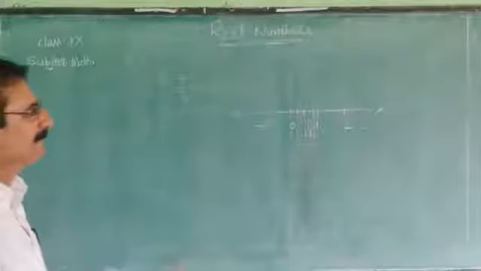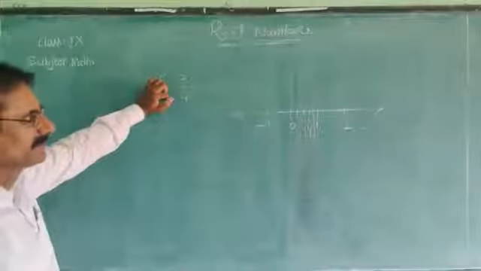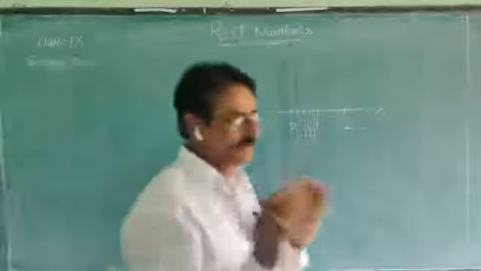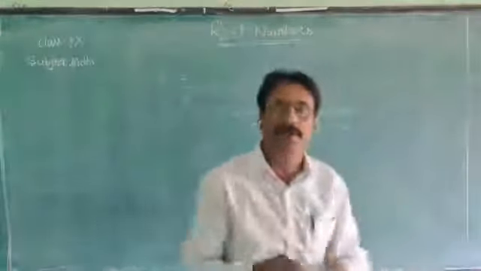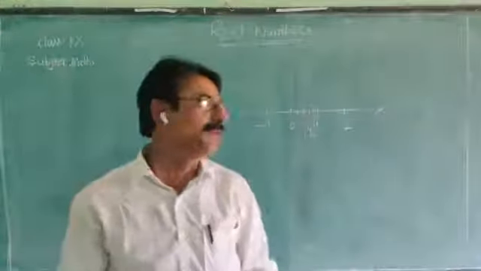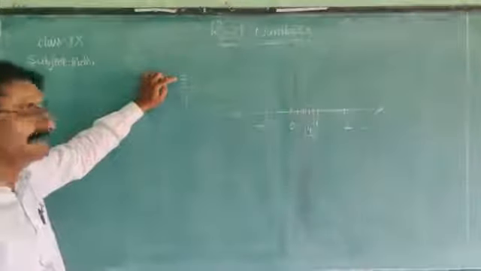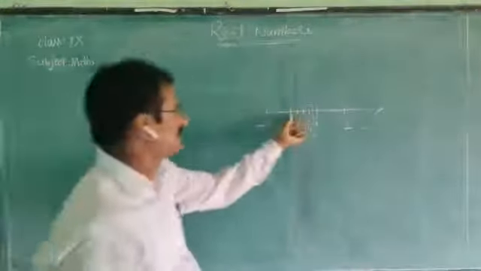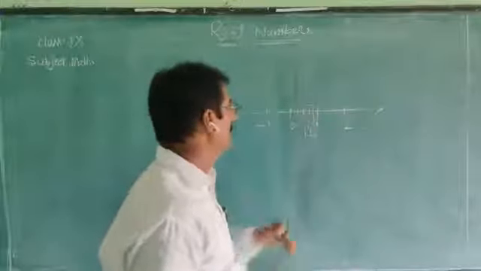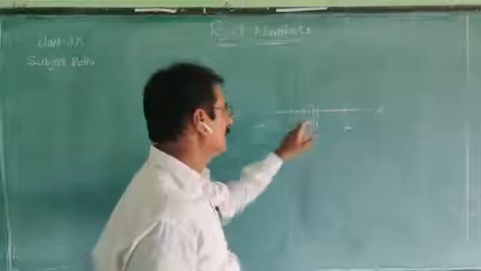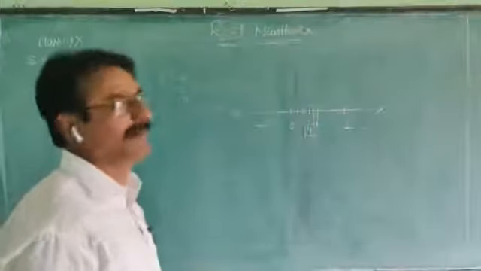Do you understand how to represent 3 by 4 on your number line? Just take a unit and divide it into 4 equal parts and take 3 parts. Observe here: 1, 2, 3, 4 equal parts, and then take the third one. The third one represents 3 by 4.